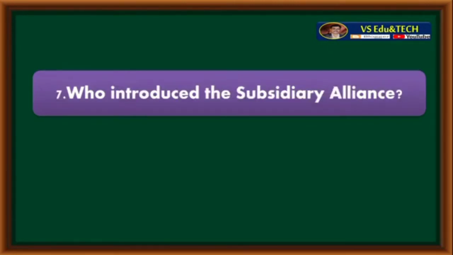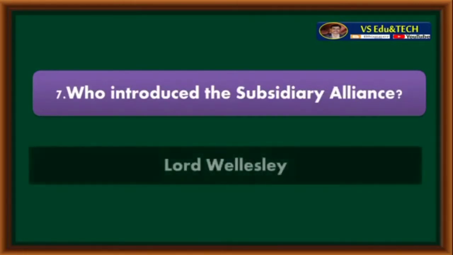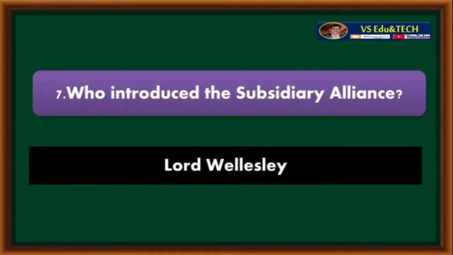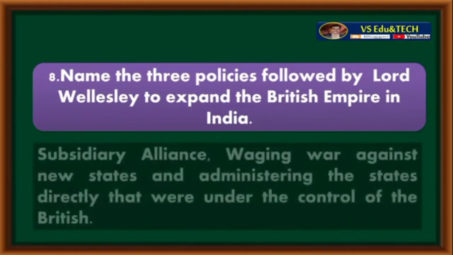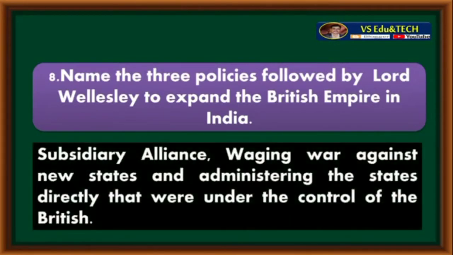Who introduced the subsidiary alliance? Lord Wellesley introduced the subsidiary alliance. Name the 3 policies followed by Lord Wellesley to expand the British Empire in India. Subsidiary alliance, waging war against new states and administering the states that were under the control of the British.